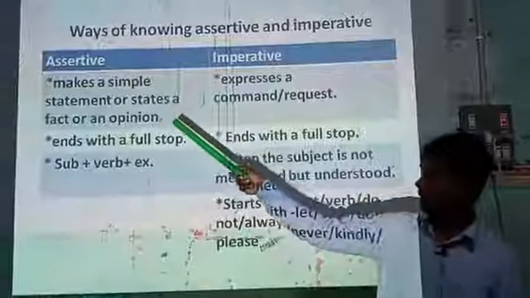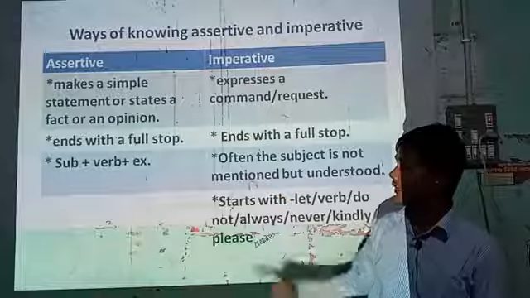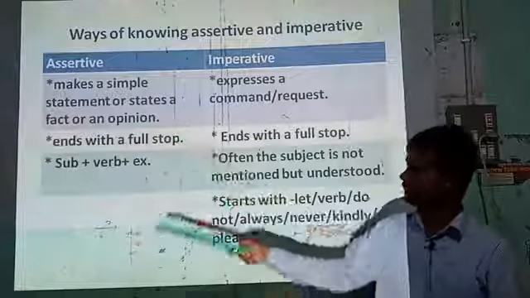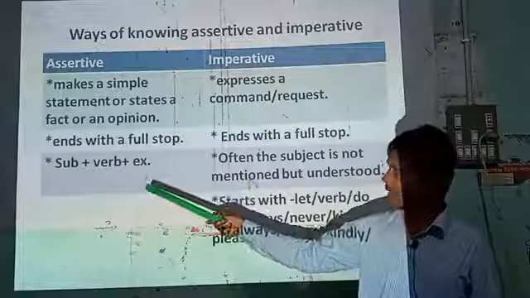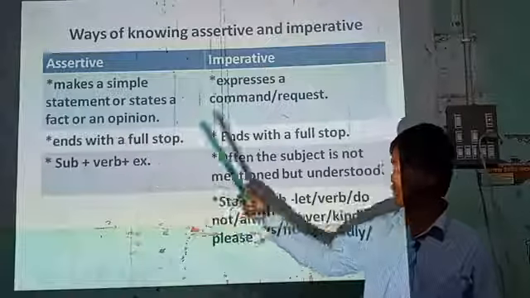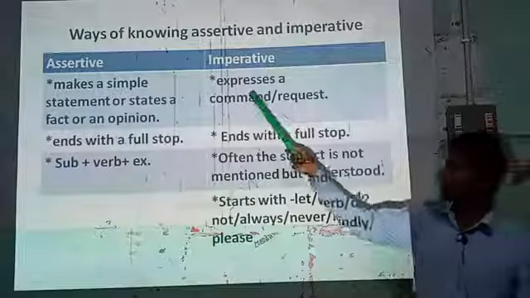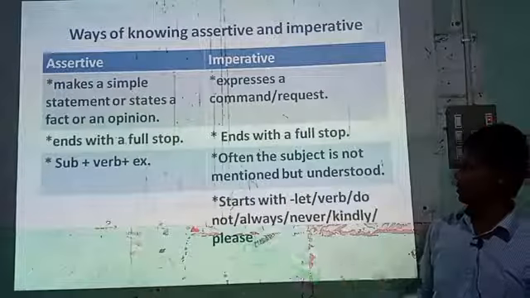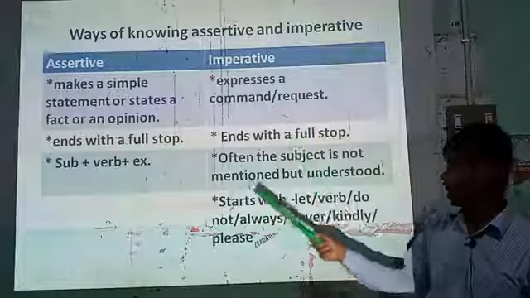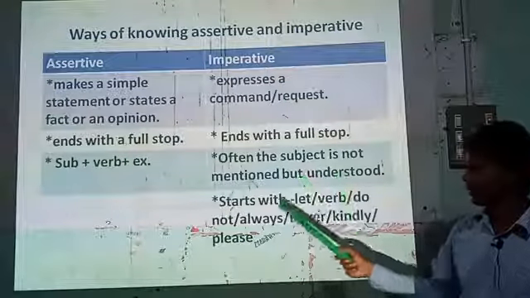First, an assertive sentence makes a simple statement or states a fact or an opinion, and ends with a full stop. The structure of an assertive sentence is subject plus verb plus extension. On the other hand, an imperative sentence expresses a command or request and ends with a full stop. Often the subject is not mentioned but understood.